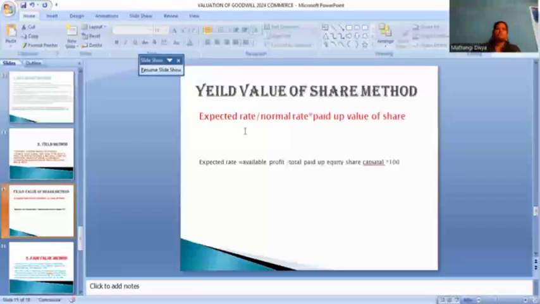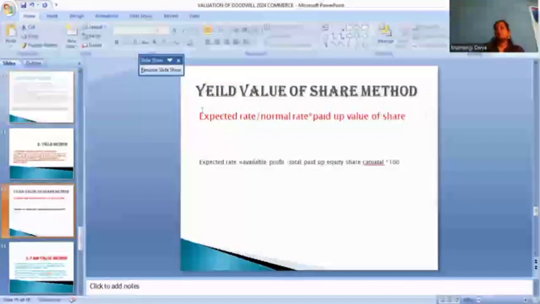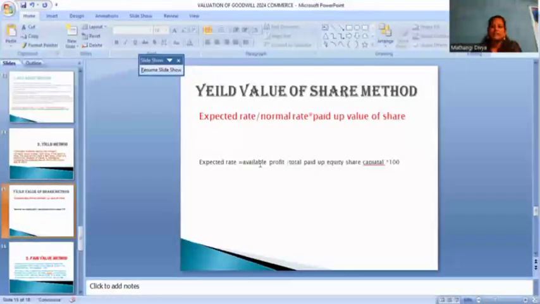Okay, we have to calculate by the yield value method. The expected rate equals the available profit, so how much profit do we have? Next, the total paid-up equity share capital. Okay, we have to see how much is paid. In the net asset method, we calculate the paid-up value of the share: what is the total paid-up capital, multiplied by 100. Then the expected rate: we take the available profit and how much we have to spend. That is called the expected rate.